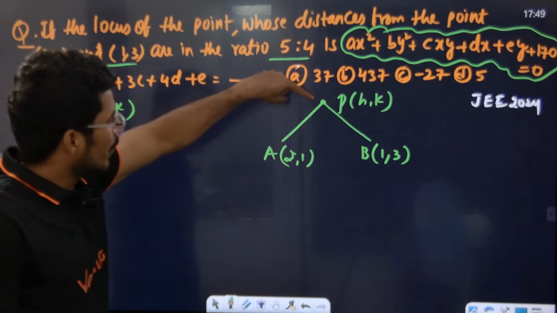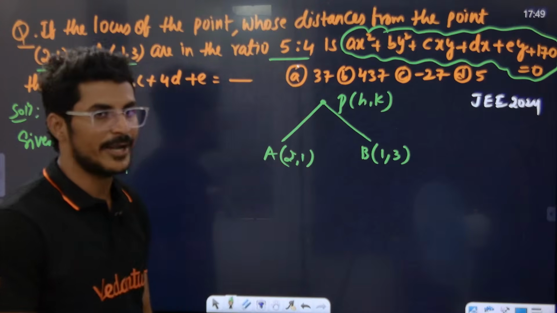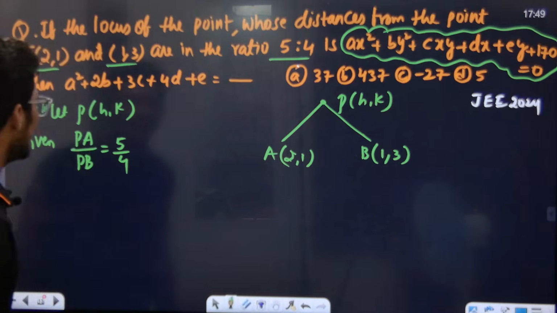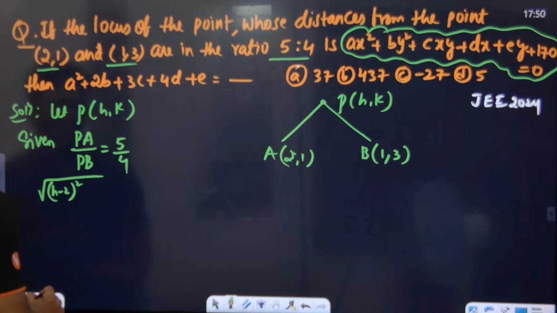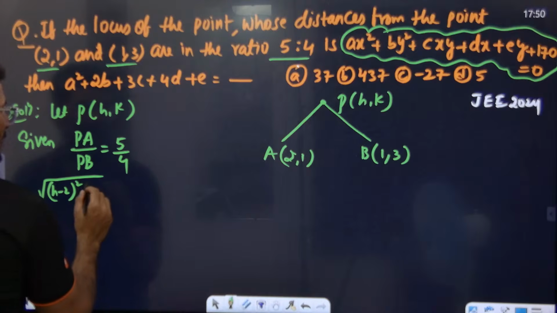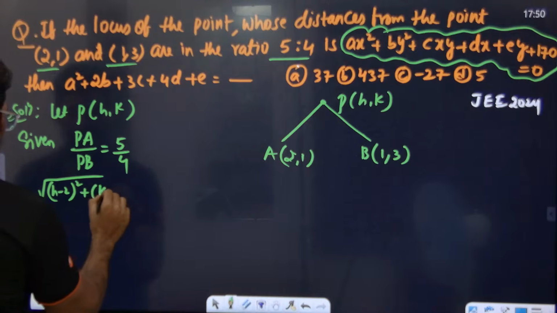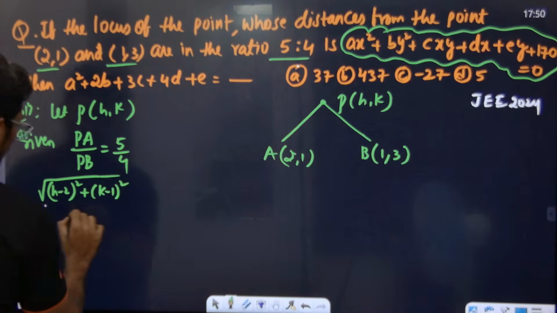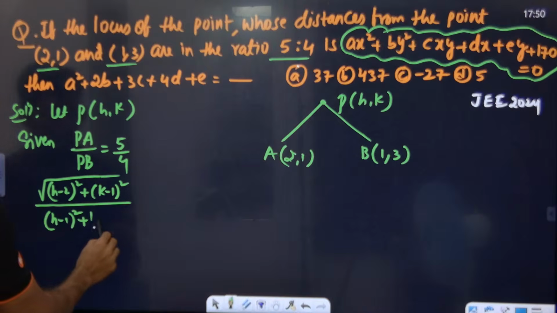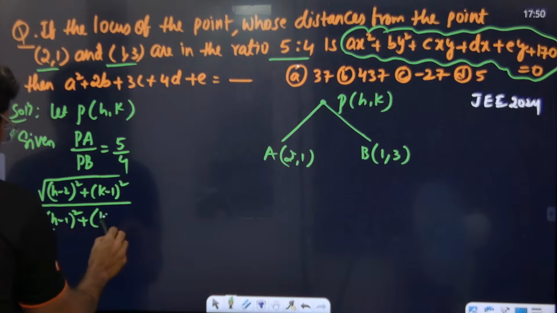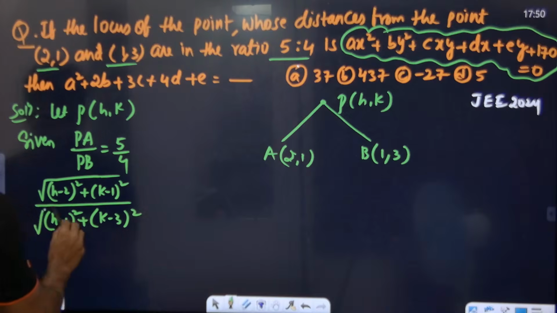The distances of the point P from the points A and B are in the ratio 5:4. Point P to A, the distance, how much is it? Square root of h minus 2 whole square plus k minus 1 whole square, divided by PB, which is square root of h minus 1 whole square plus k minus 3 whole square.